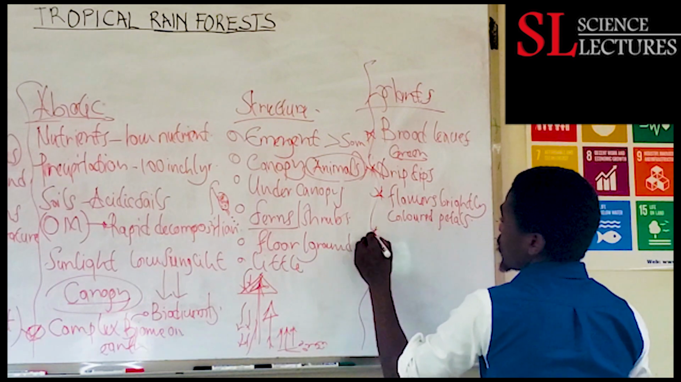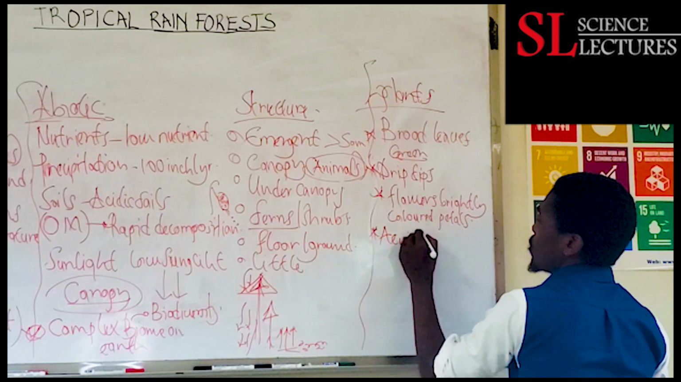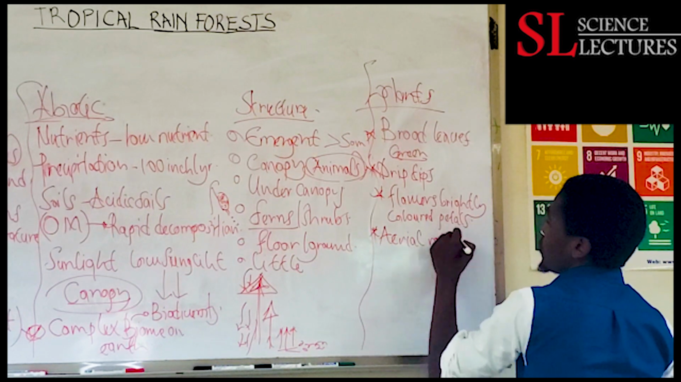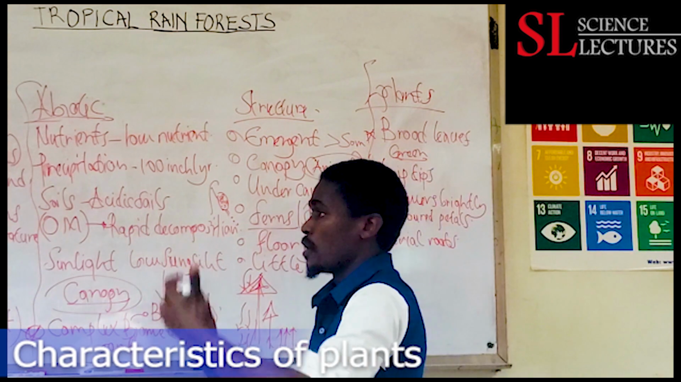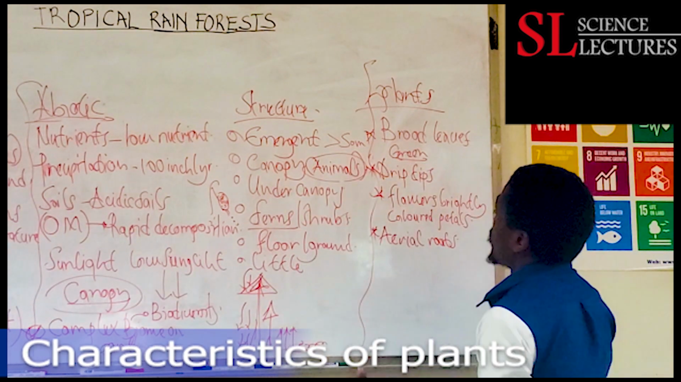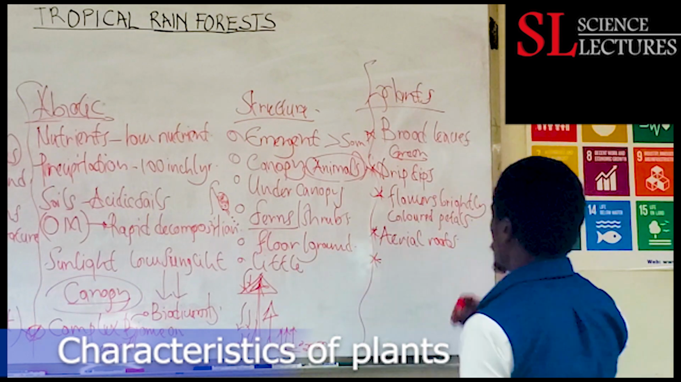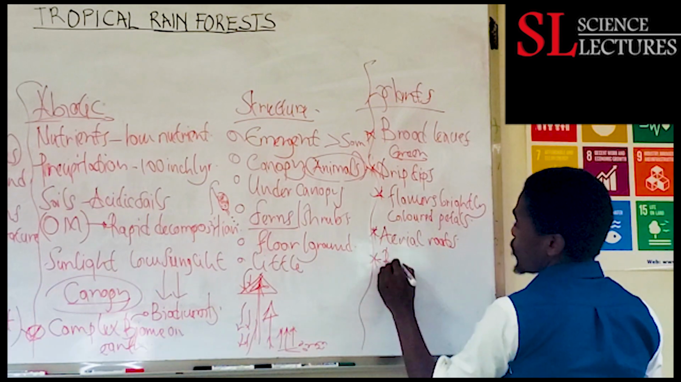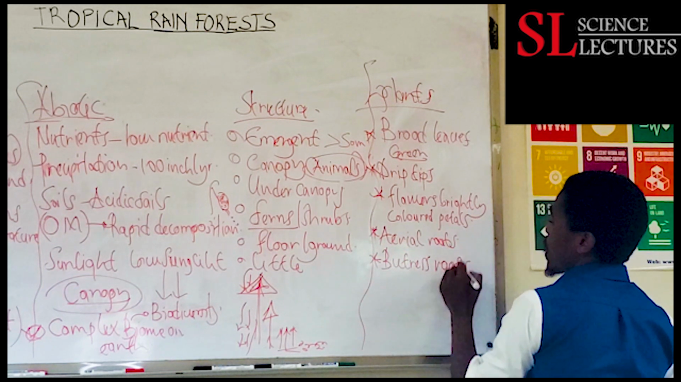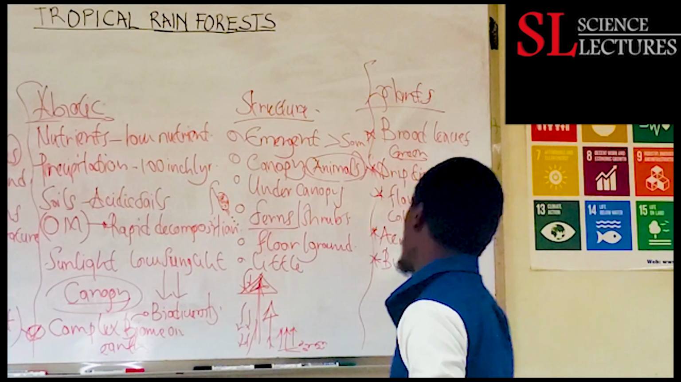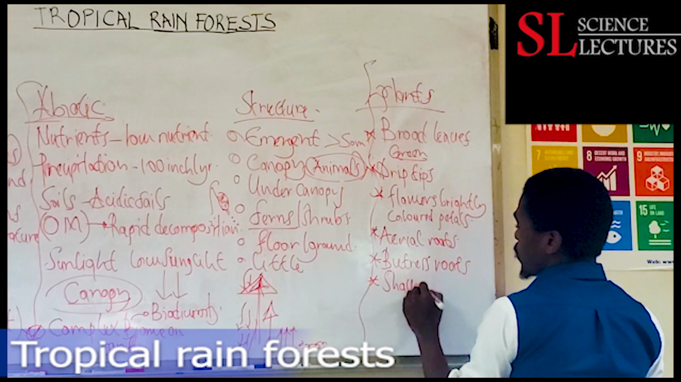Then some of the plants in this biome have what we refer to as aerial roots. Aerial roots are just for taking in air and the rest of the things. Then some of the plants have what we refer to as buttress roots that anchor them into the soil. Then the plants will have shallow but wide roots.